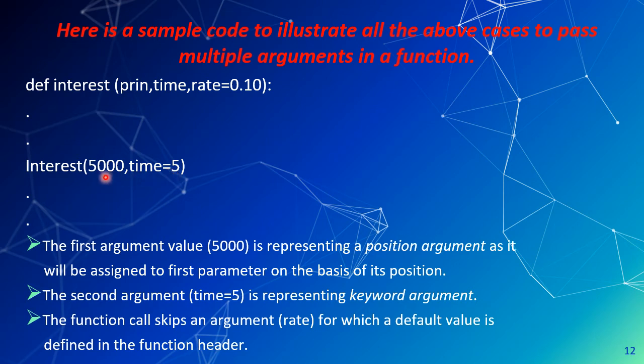So here 5000 is a positional argument which is assigned to the first parameter principal, and second, time equal to 5 is a keyword argument, meaning time equal to 5 will be taken here. Third, the function call skips the third argument rate, so it will be taken by default value, rate equal to 0.10.